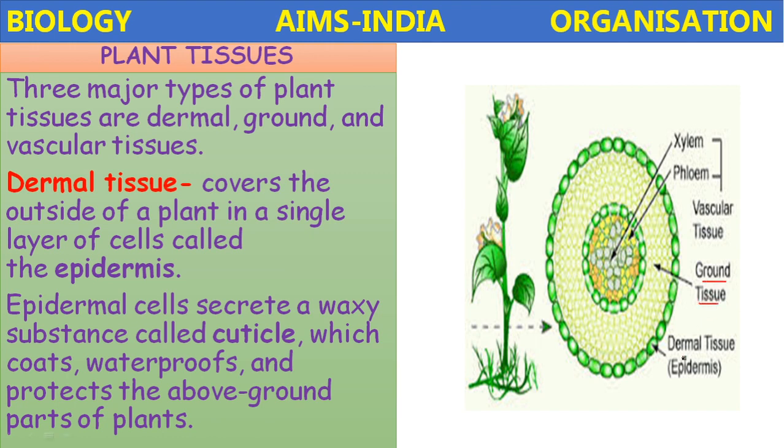So in the plants, what are the three major types of tissue? Dermal tissue, often called epidermis, ground tissue, and vascular tissue, which includes xylem and phloem. Basically the total plant is divided into two main systems. One is the shoot system, which is above the ground, and another one is the root system, which is below the ground.